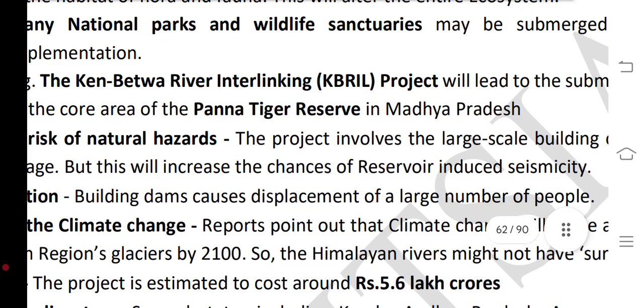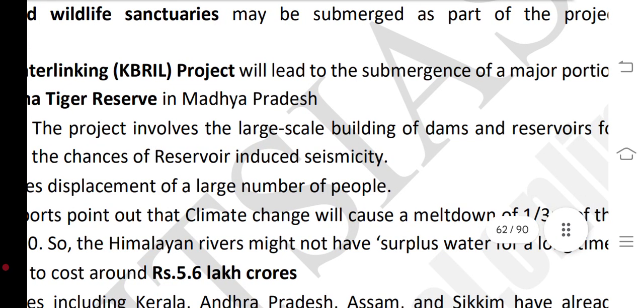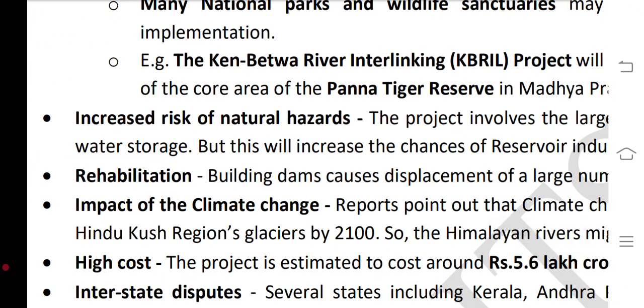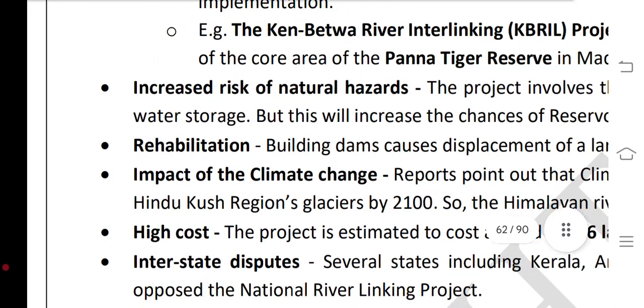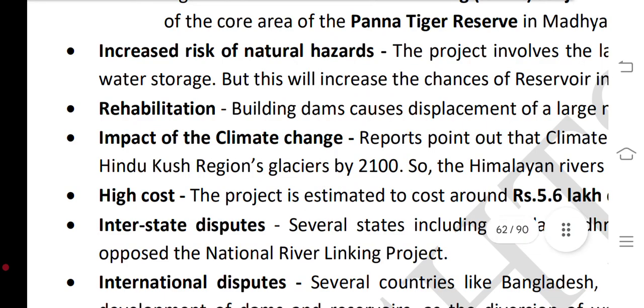As part of the project implementation, the Ken-Betwa river interlinking project, KBRIL, will lead to the submergence of major portions of the core areas of the Panna Tiger Reserve in Madhya Pradesh. Increased risk of natural hazards.